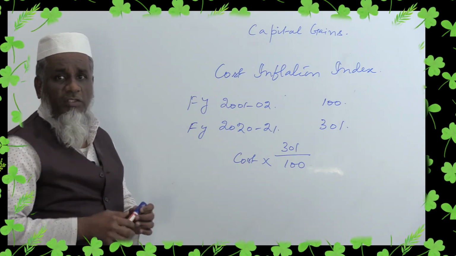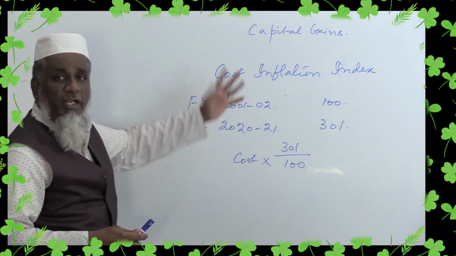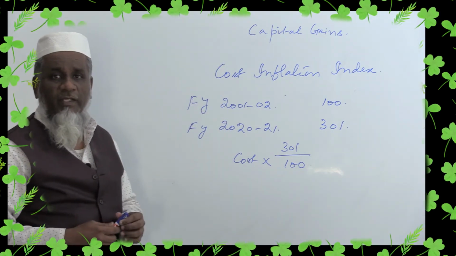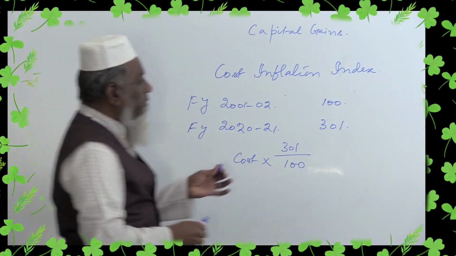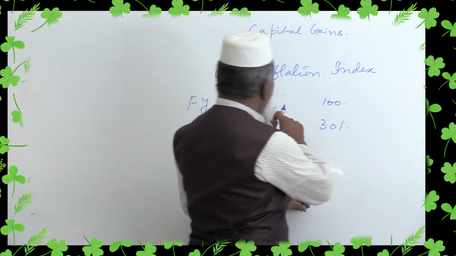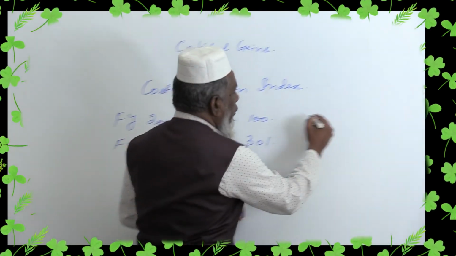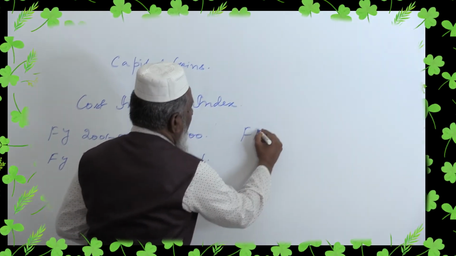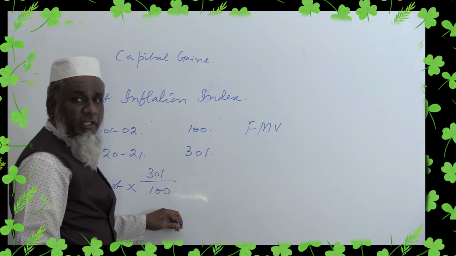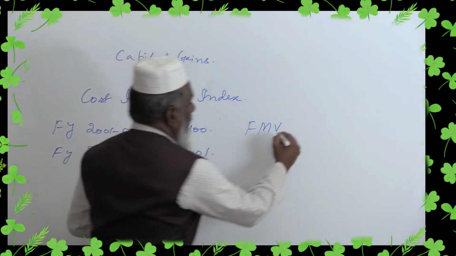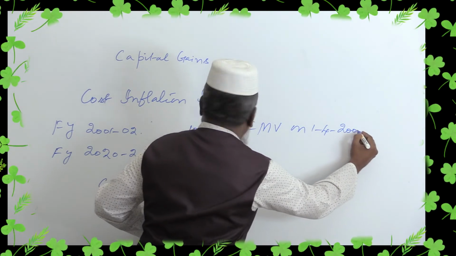Another question you may ask, sir, any property purchased before 2001-2, what is the remedy? Yes, for that also there is a remedy. If any property is purchased before 2001-2, what you should do? You are supposed to calculate the fair market value, FMV, on 1/4/2001.